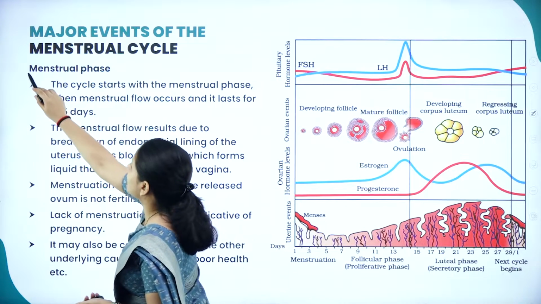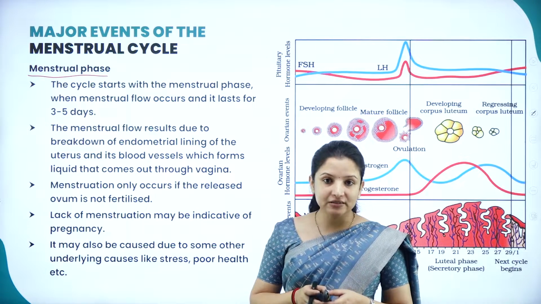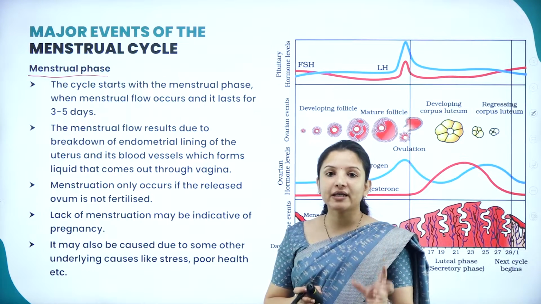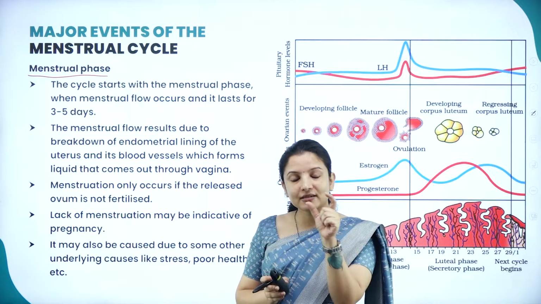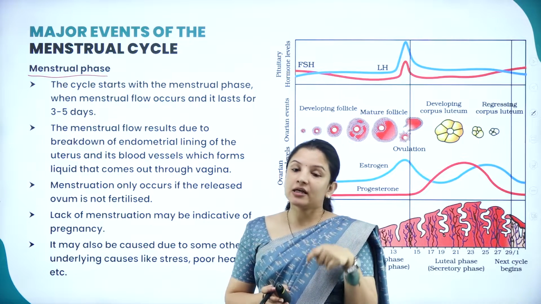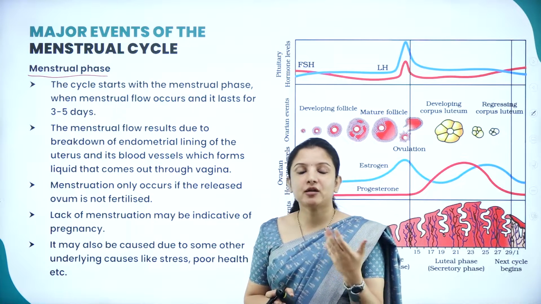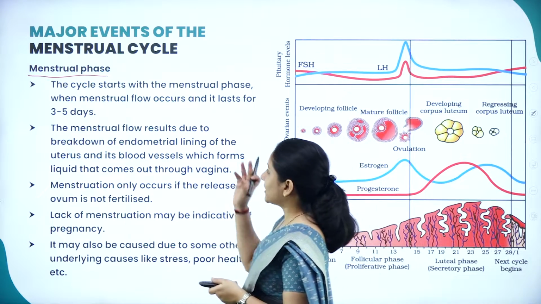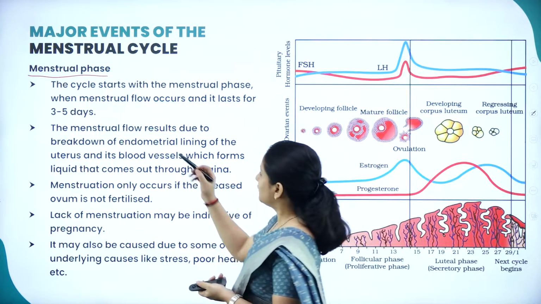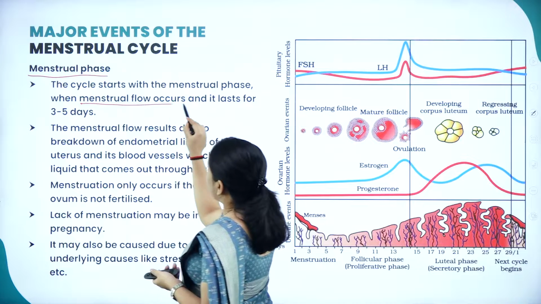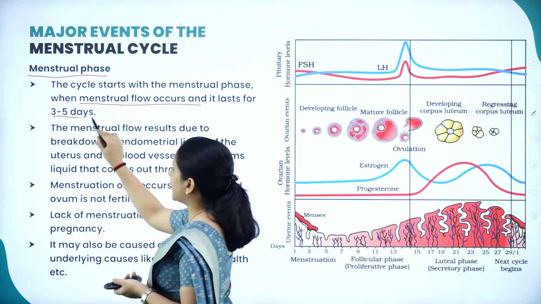So first, starting with the first event in the menstrual cycle, which is called the menstrual phase. Menstrual means that at that time the bleeding occurs. It can be for 2 days, 3 days, 4 or 5 days depending on the individual. So the cycle starts with the menstrual phase when the menstrual flow occurs. Here the bleeding will occur for about 3 to 5 days.